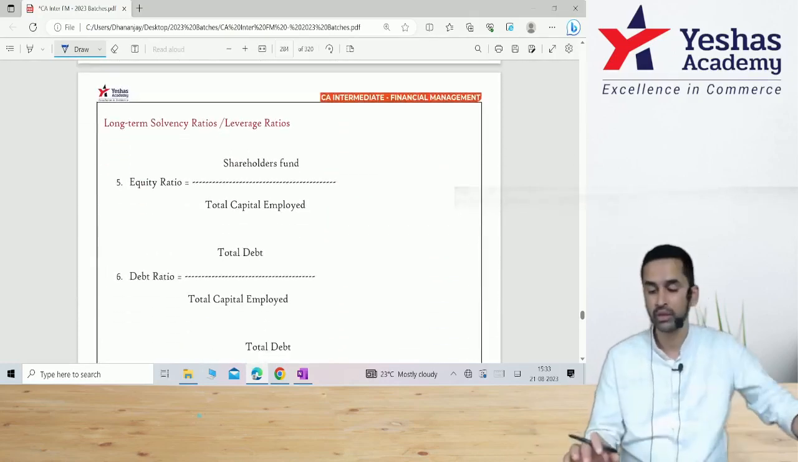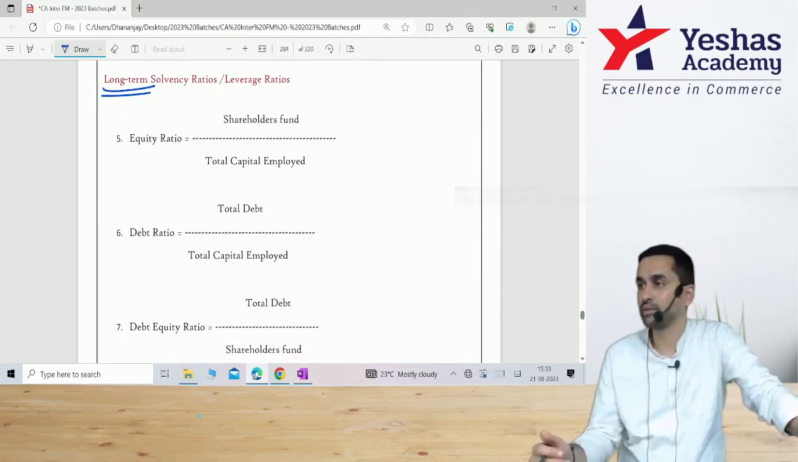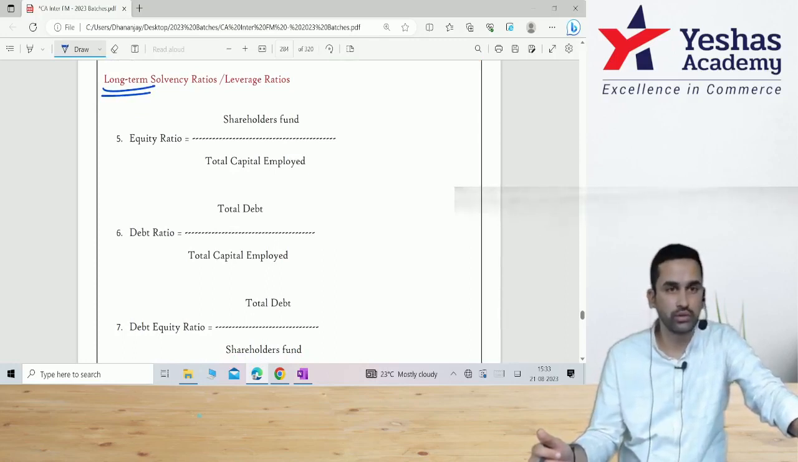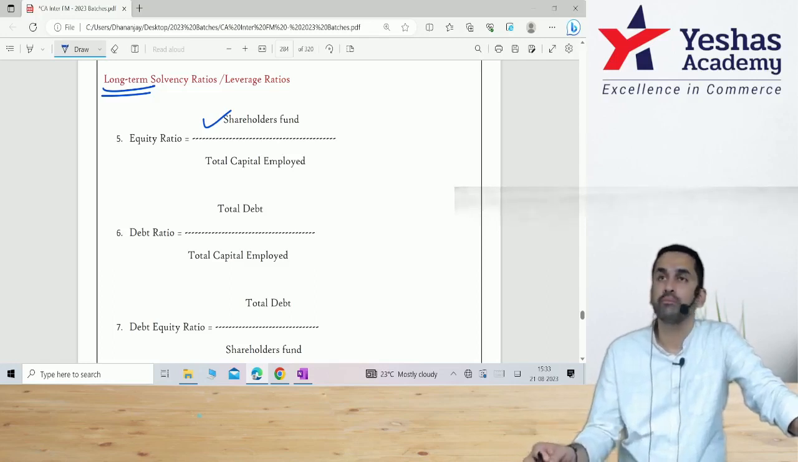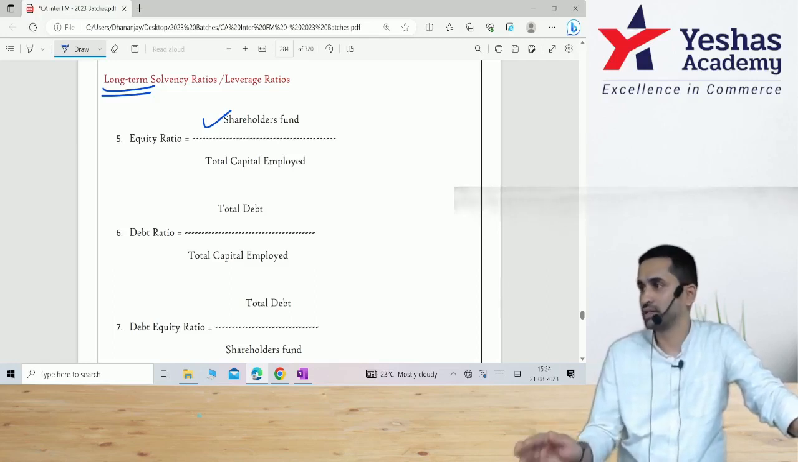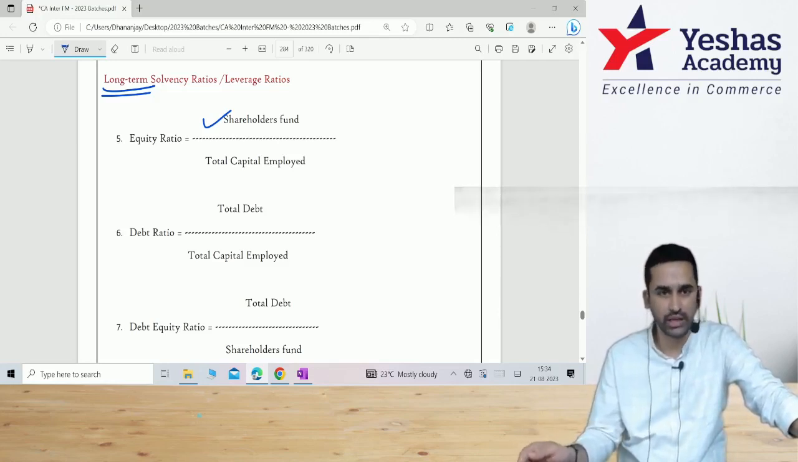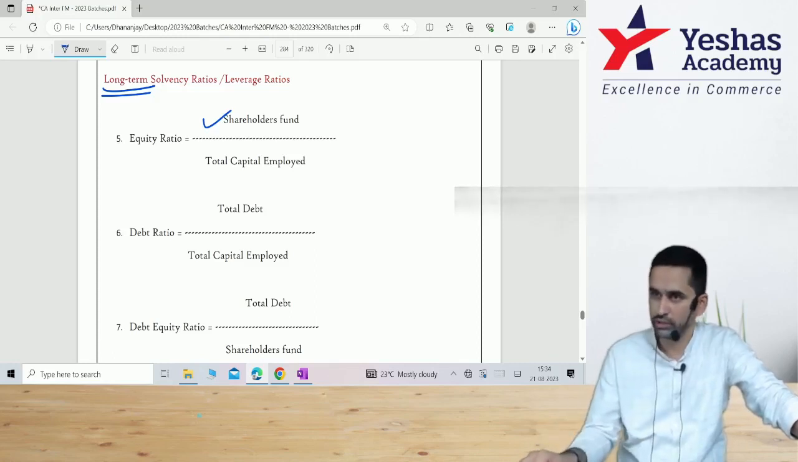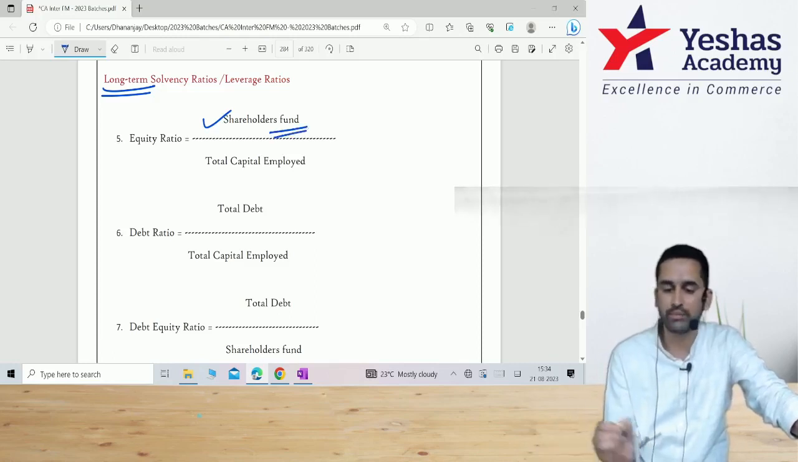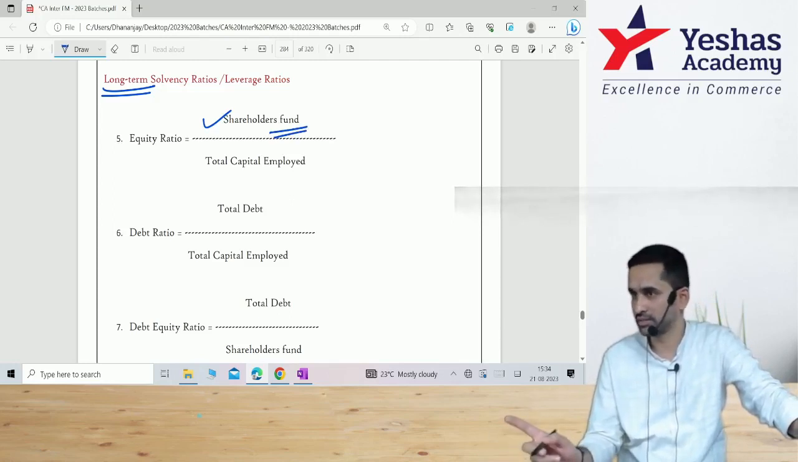So next, long-term solvency. When the heading itself is long-term, here if I say debt, I'm referring to long-term debt. Right? This discussion is about long-term funds. First one is shareholders fund. By default in financial management, when I say shareholder, it is equity shareholder. When I say share capital, it is equity share capital. If it is preference, it should be specifically printed in the question, which means this is basically share capital plus reserves and surplus minus if there is any fictitious asset, correct?